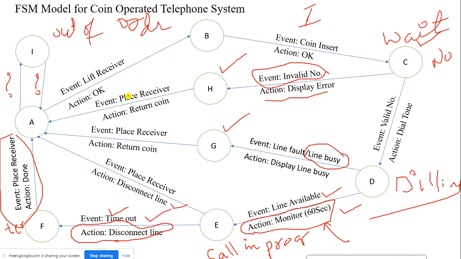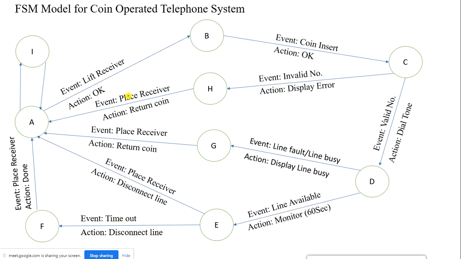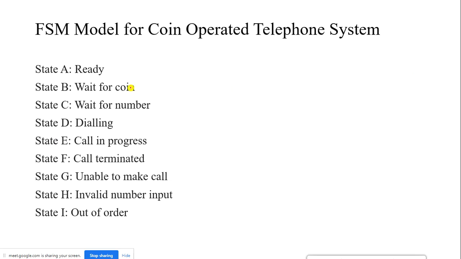So I hope this coin operated telephone system is understood by you guys in a perfect way. While practicing, you need to practice in the same situation, so that you can remember this state diagram very easily, right? Now let us discuss the states here.